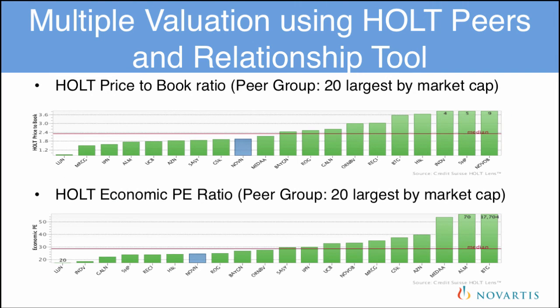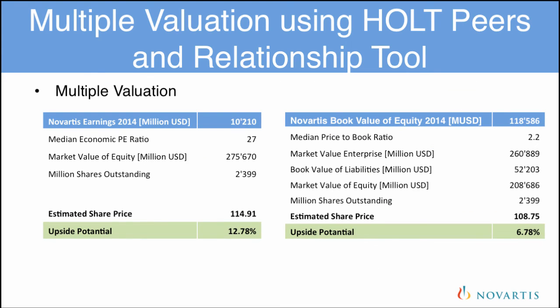In the remainder of this video, I would like to do a multiple valuation using Holt's PP and Holt's economic PE ratio. As you can see in the table, using Holt's economic PE ratio, I would estimate a share price of around $115 and using Holt's PP ratio, I would estimate a share price of $109, which implies an upside potential between 7 and 13%.